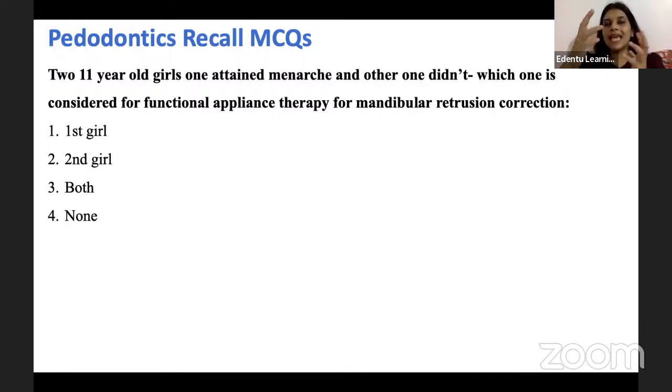Let's call them CS1, CS2, CS3, CS4, CS5, and CS6. CS1 and CS2 are the initial or prepubertal stage. CS3 and CS4 are the circumpubertal age. CS5 and CS6 are the postpubertal age. So the best stage where we can go for myofunctional therapy is definitely CS3 and CS4, that is, circumpubertal age. That is when the growth spurt happens, and that is when the child responds to myofunctional therapy the best.